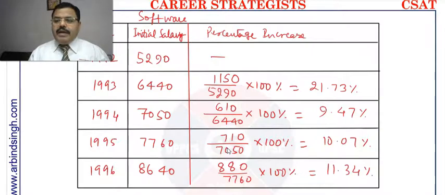Now we have to calculate the average annual rate of increase. The increase happens only 4 times, not 5 times.